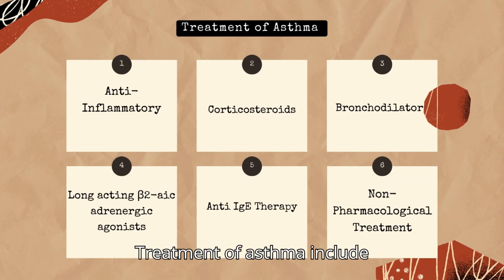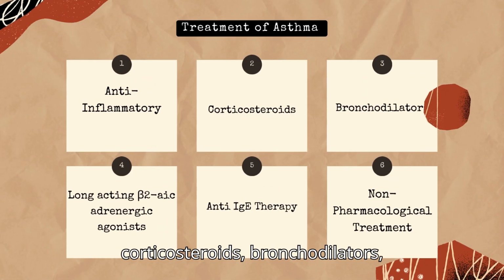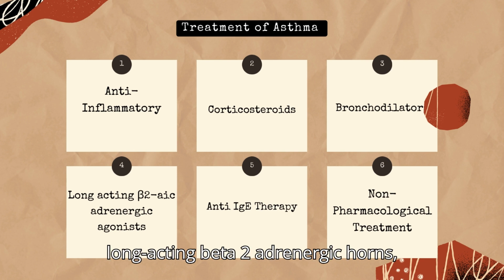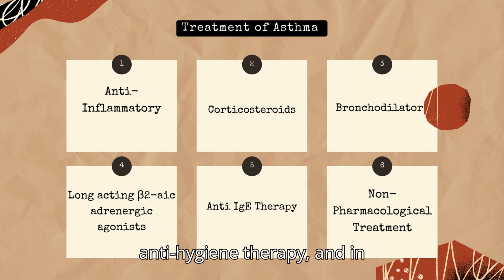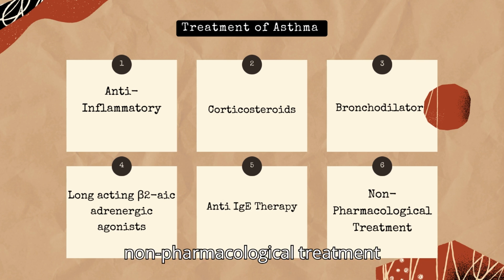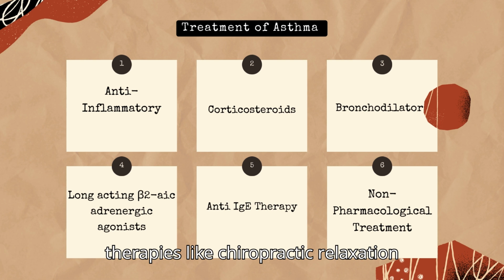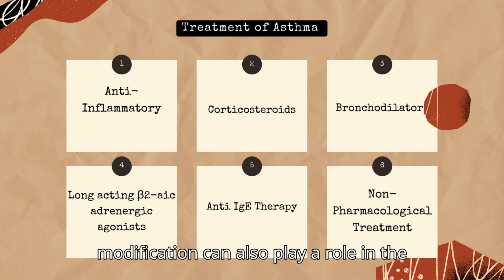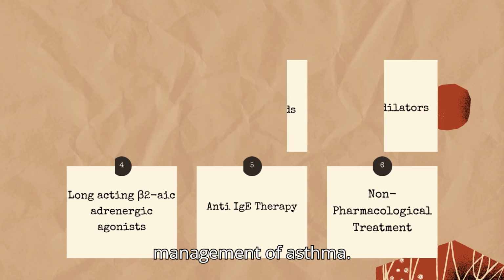Treatment of asthma includes anti-inflammatory therapy, corticosteroids, bronchodilators, long-acting beta-2 adrenergic agonists, anti-IgE therapy, and non-pharmacological therapies like chiropractic, relaxation therapy, and yoga. Certain lifestyle modifications can also play a role in the management of asthma.